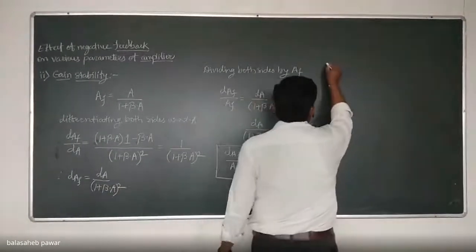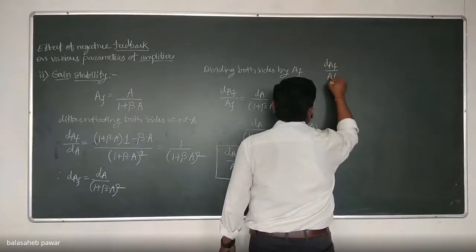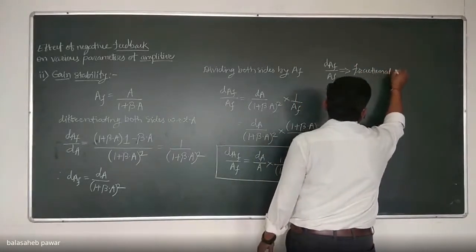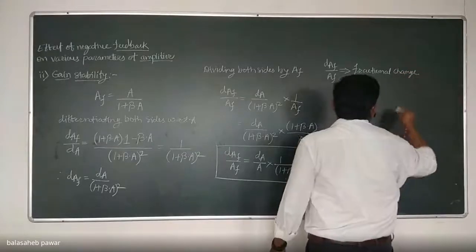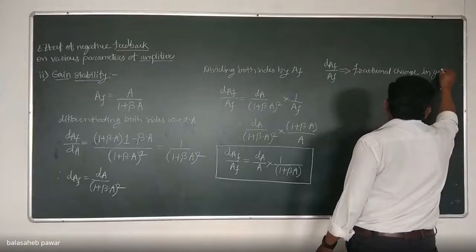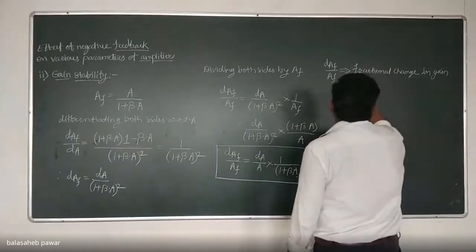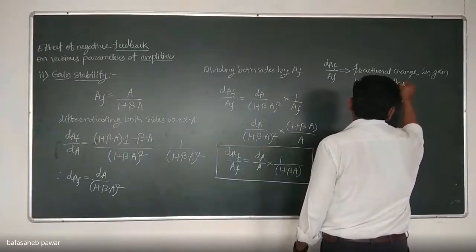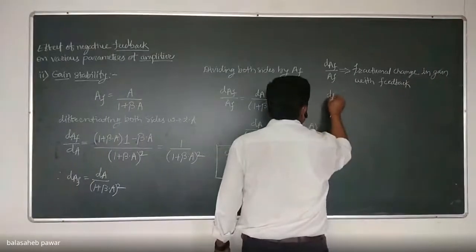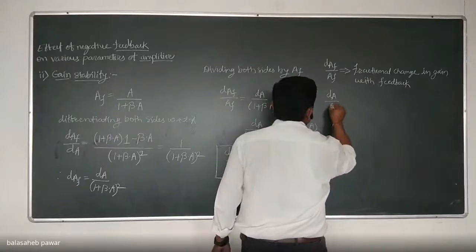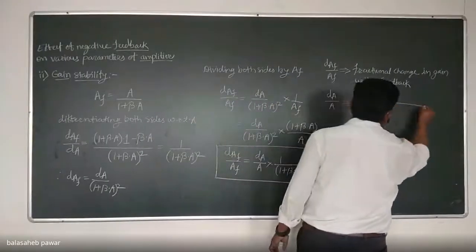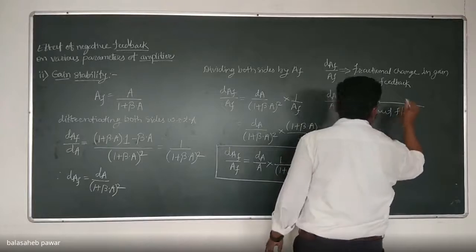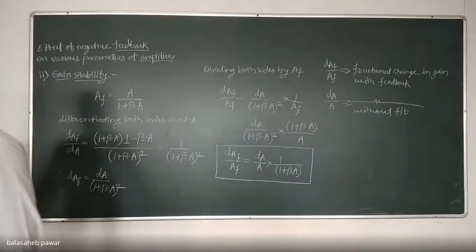At your end, note down: dAF by AF is nothing but the fractional change in transfer gain with feedback, and dA by A is nothing but the fractional change in gain without feedback. Okay, note it down at your end.